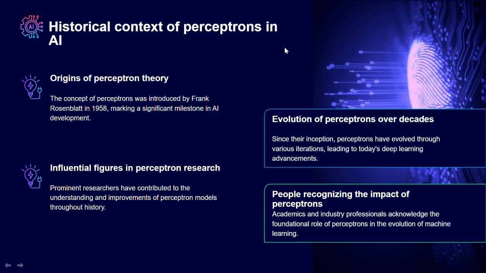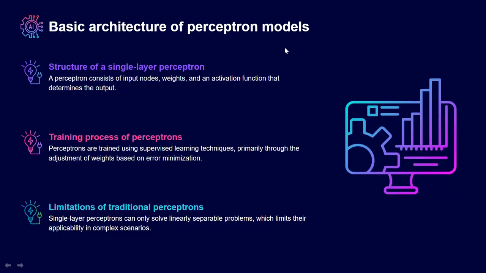The influential figures in perceptron research are prominent researchers who have contributed to the understanding and improvement of perceptron models throughout history. It's not Frank alone who initiated it, but there were many people involved who made it to the final design.